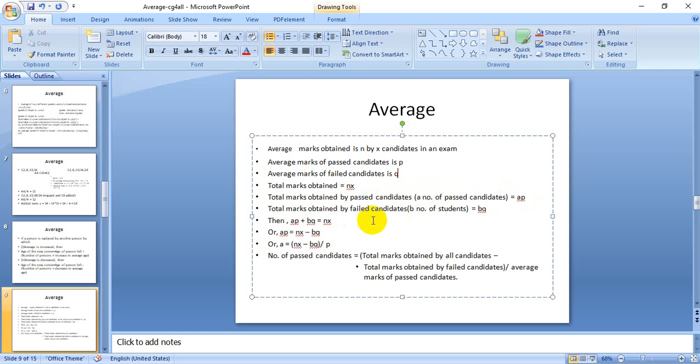Then AP plus BQ is equal to Nx, or AP is equal to Nx minus BQ, or A is equal to Nx minus BQ by P. That is equal to total marks obtained by all candidates minus total marks obtained by failed candidates by the average marks of passed candidates.